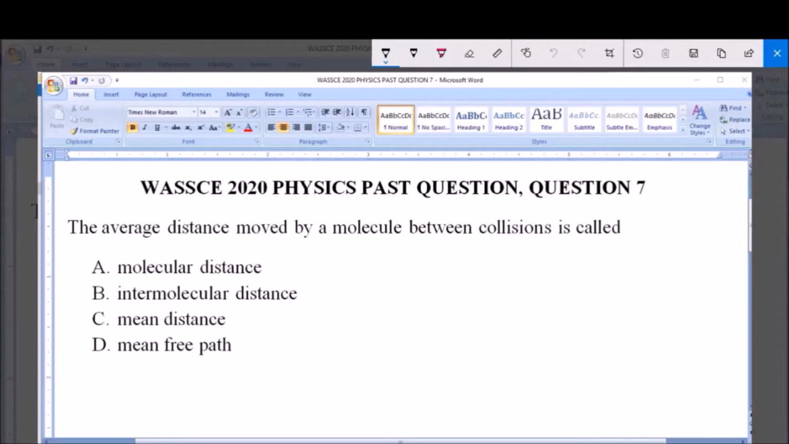I'll be answering WASSCE 2020 Physics Past Question, question 7. The average distance moved by a molecule between collisions is called A. Molecular distance, B. Intermolecular distance, C. Mean distance, and D. Mean free path.